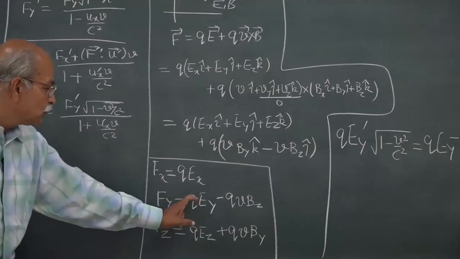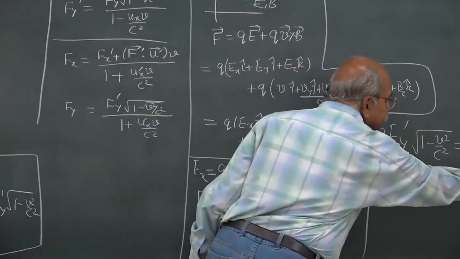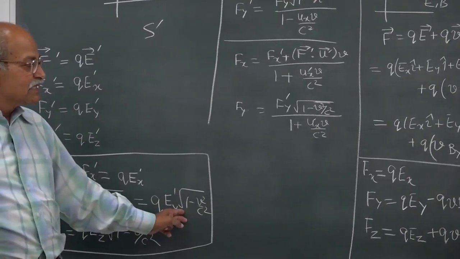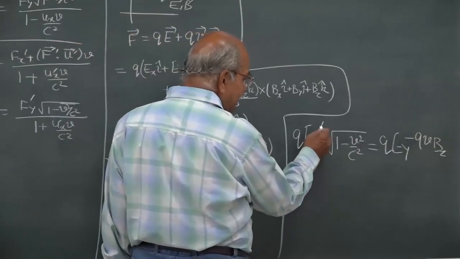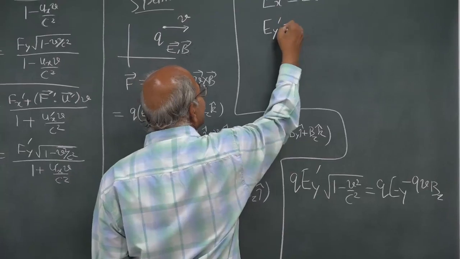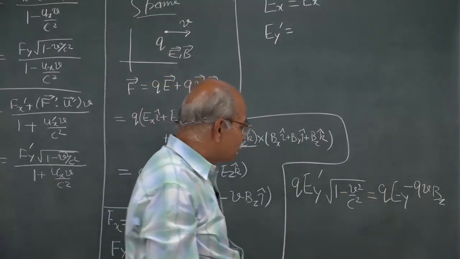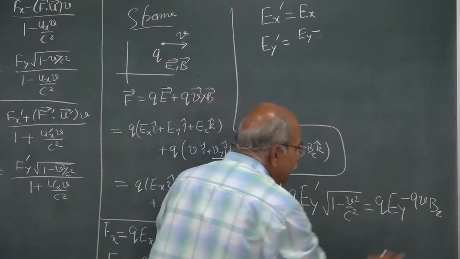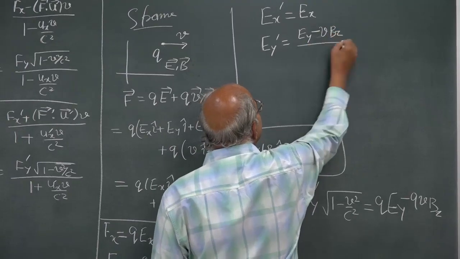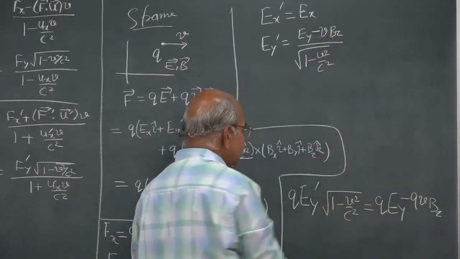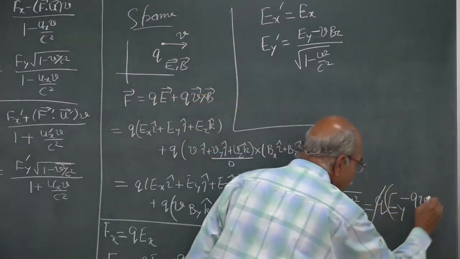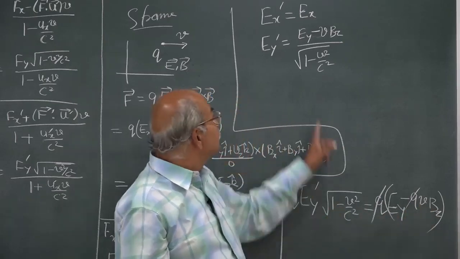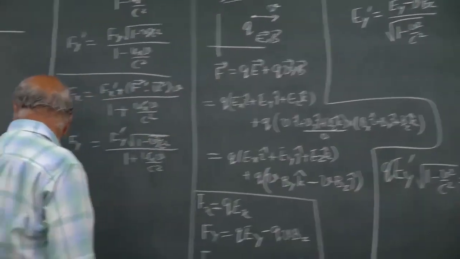So, I am taking Fy from both places, and that tells me that Ey prime is equal to, dividing by these things, where q cancels out, Ey minus v Bz, divided by square root of 1 minus v square by c square. And similar story for Fz.